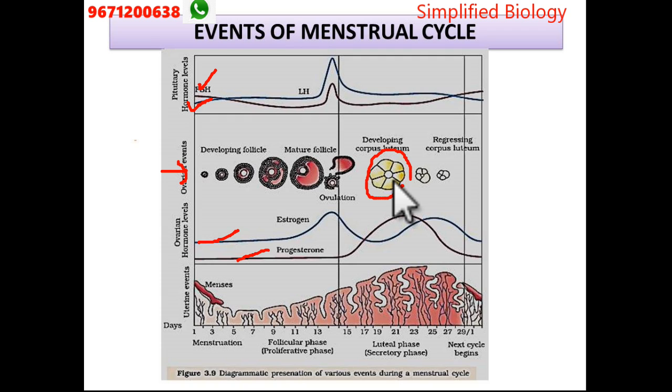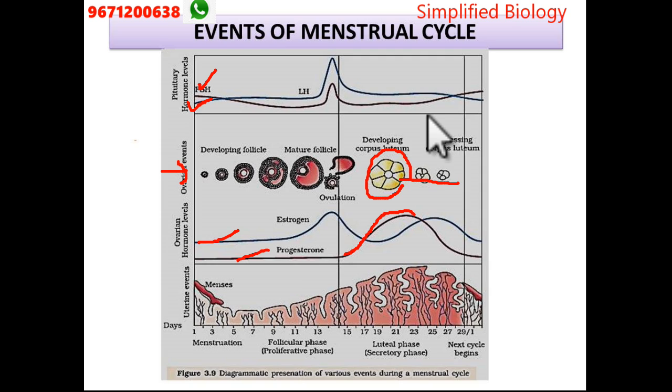Corpus luteum. That is the yellowish body that produces the progesterone. Clear? Another hormone is progesterone, which is released by the corpus luteum. Clear? So progesterone maintains the uterine endometrium layer for the implantation. Okay, so the thickness also depends upon it.